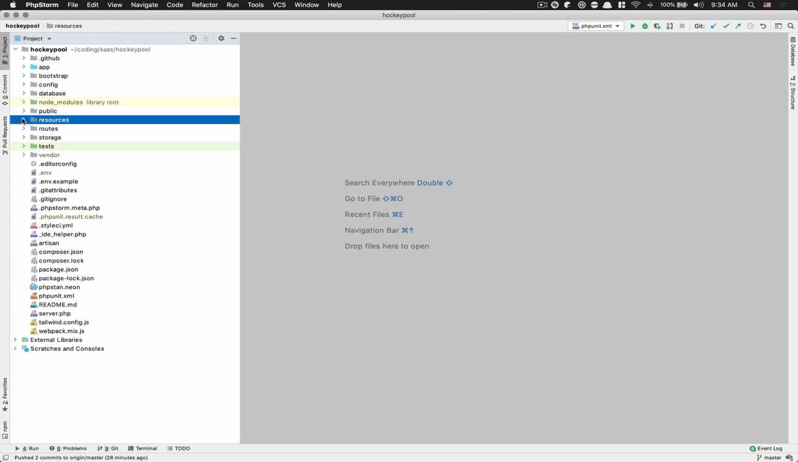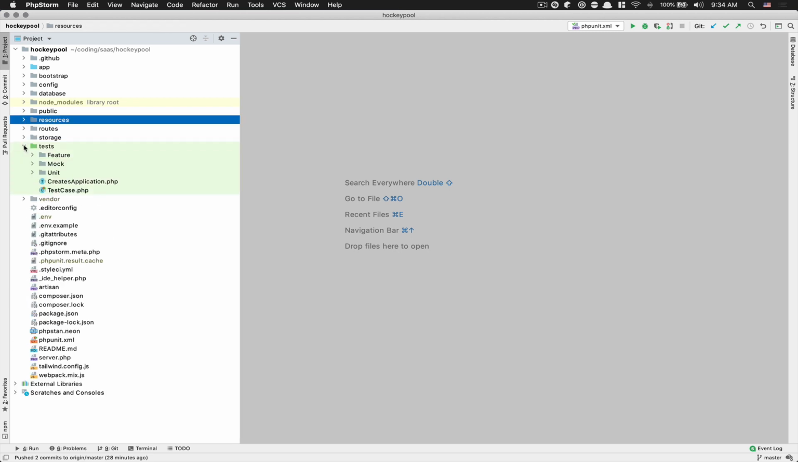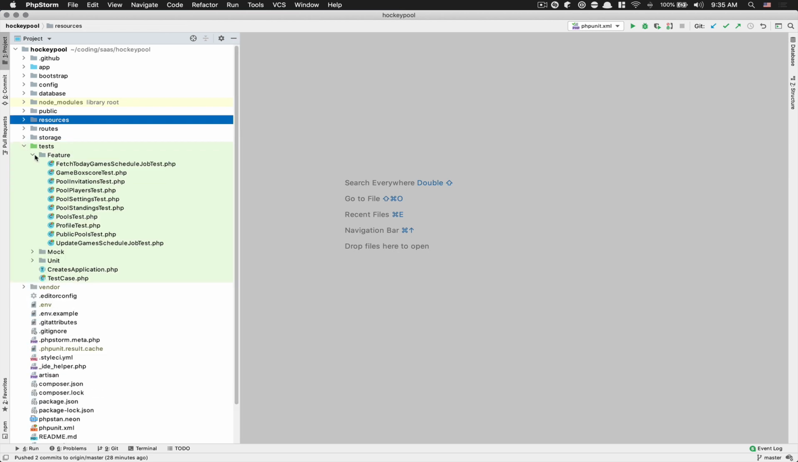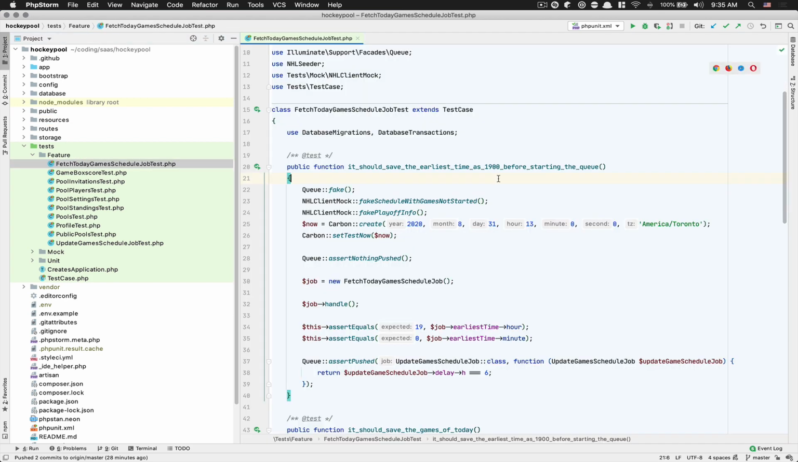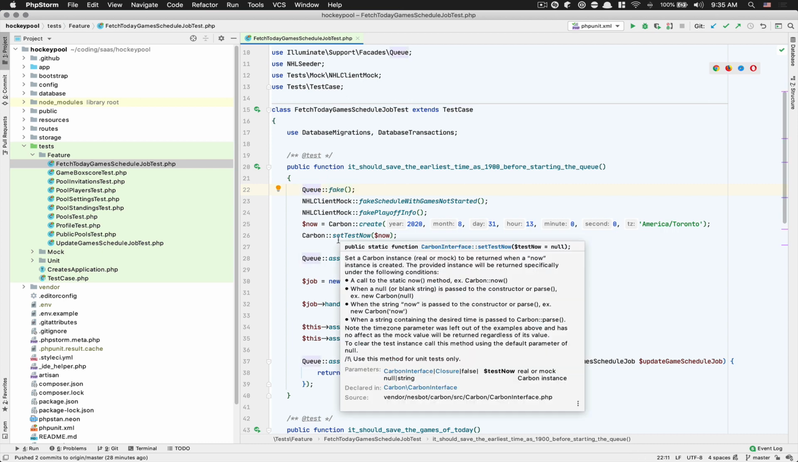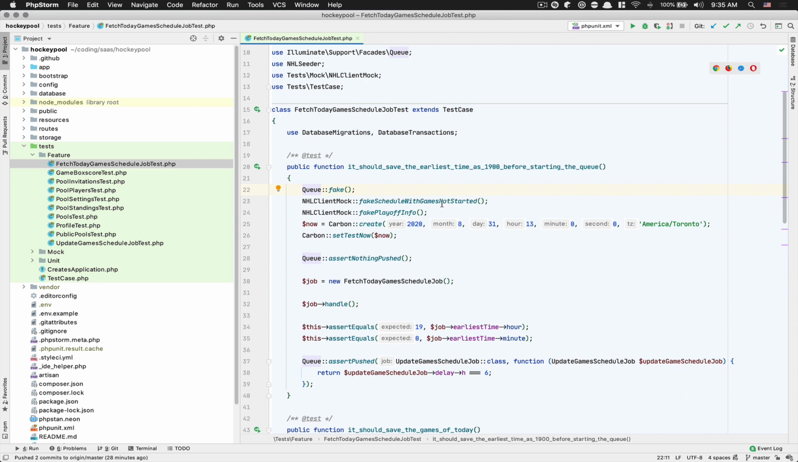So one of the things I want to show you is the test. Okay, it's not finished yet because I'm just starting to write tests for that, but that's one of the beauties I like about Laravel. You see here I have my fetch today game schedule job. That's the thing for fetching today's games. And the way that works, which is one of the things I like, is the fact that you can fake your queue. So by faking your queue, you can after that assert against what you've done in your test.